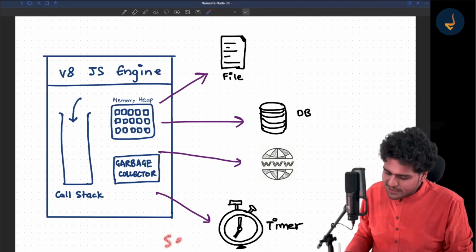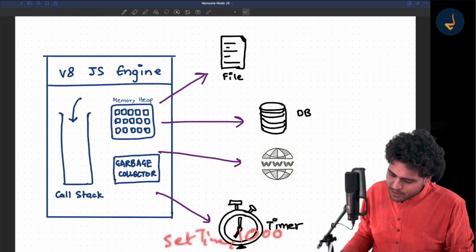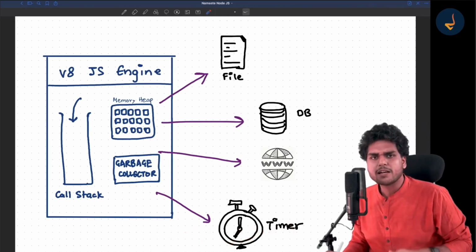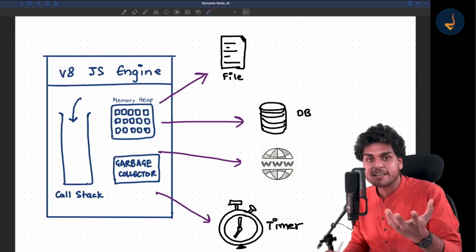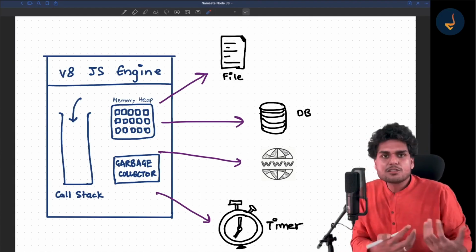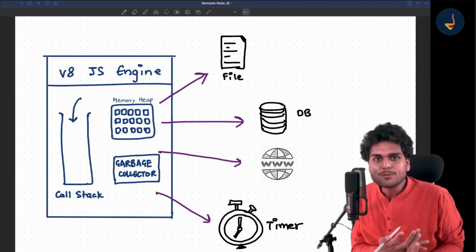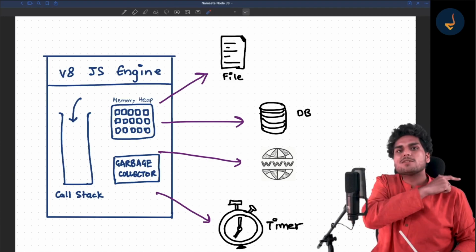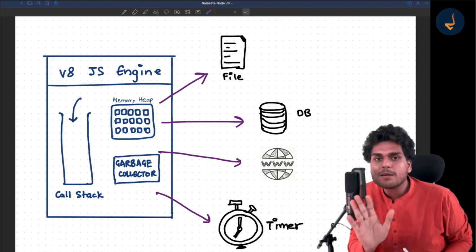If you use a setTimeout of 1000 milliseconds, which means 1 second, it says execute this code after 1 second, or after 5 seconds. The JavaScript engine does not know how to do it. It's alien to the JavaScript engine. You just give it some code and it executes it. It does not have a concept of a timer.